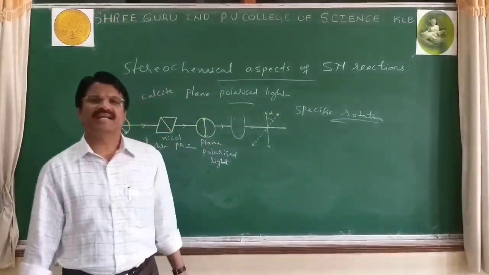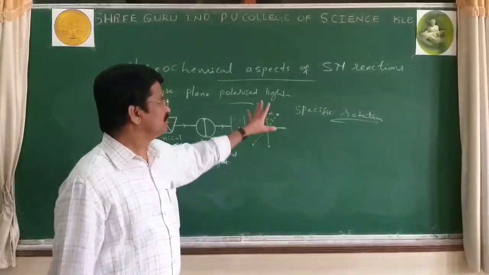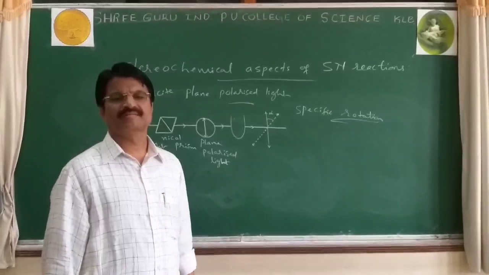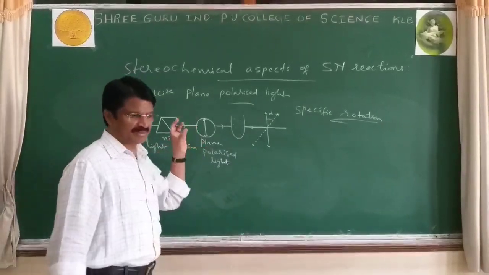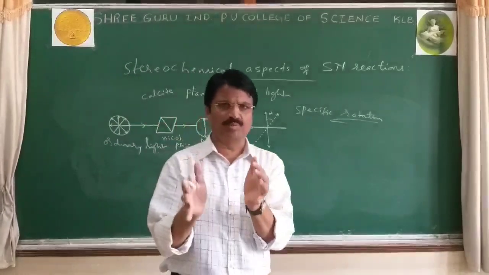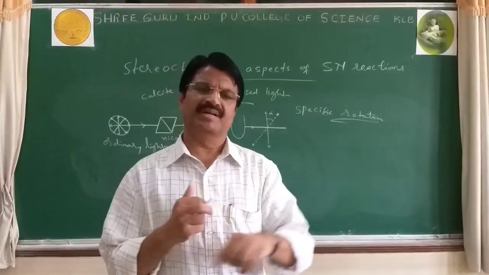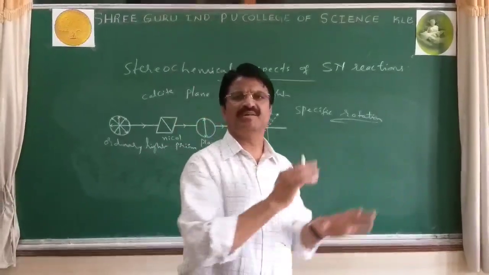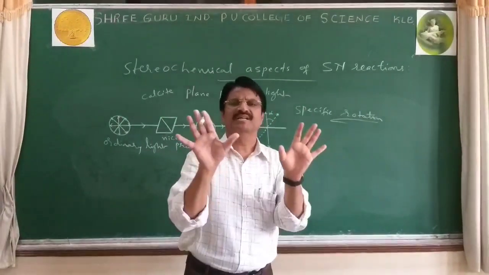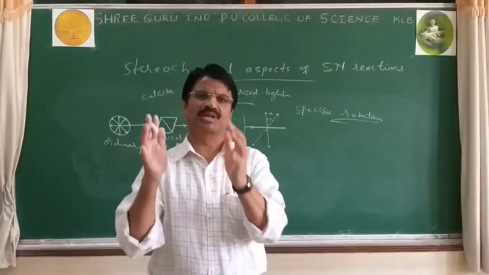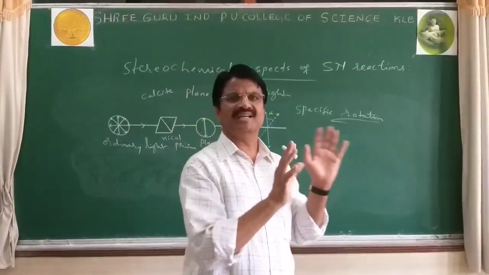And all the optically active compounds have different specific rotation values. But for one compound, for example, if it is plus 2.25 degrees and another is minus 2.25 degrees, the magnitude remains the same, only the sign you have to change. One molecule rotates clockwise, the other anti-clockwise.